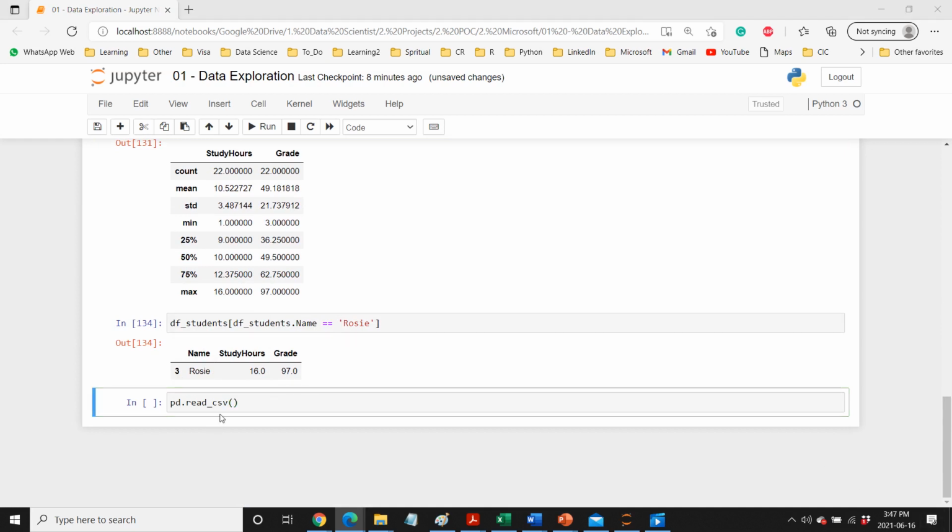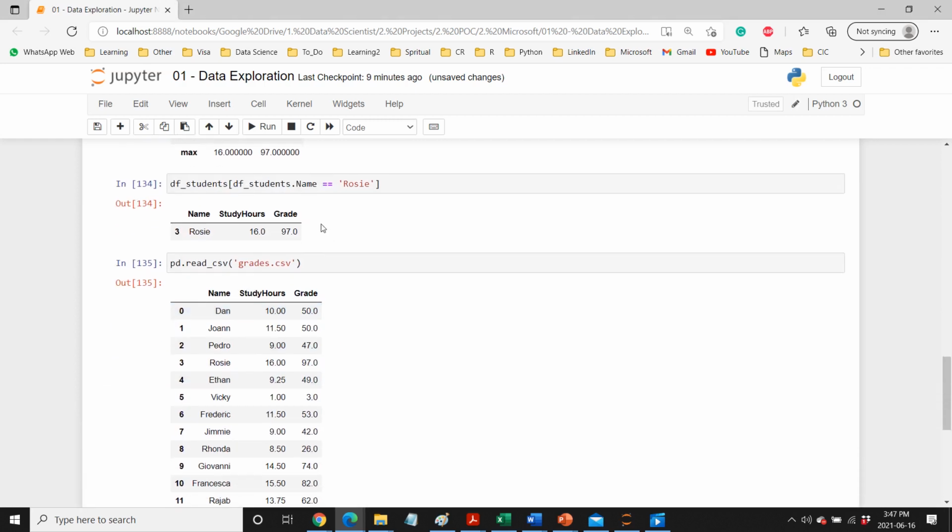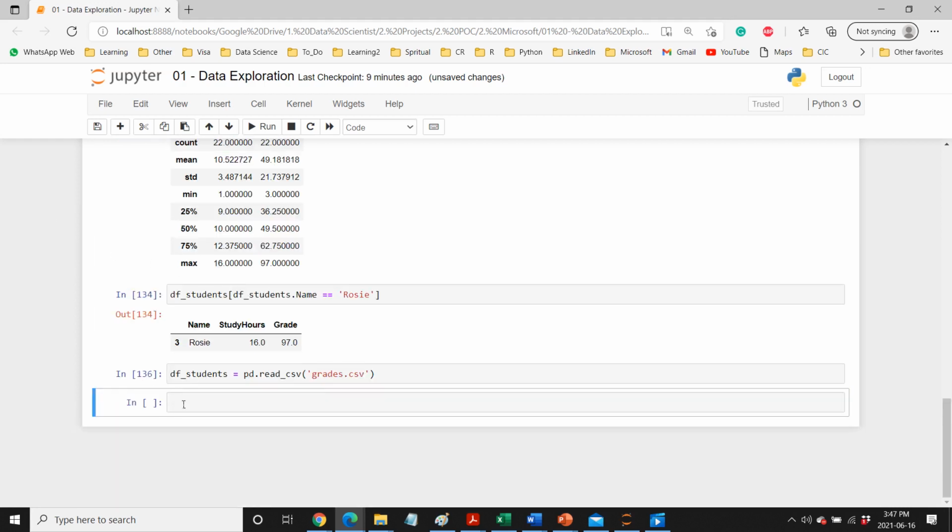For example, in my case, the data is in my working directory, so just pass the script.csv. Okay, let's see. So that's our data set. The same data set, I have put into a CSV file. So let's give this a name. Okay, now quickly let's see how this data looks.